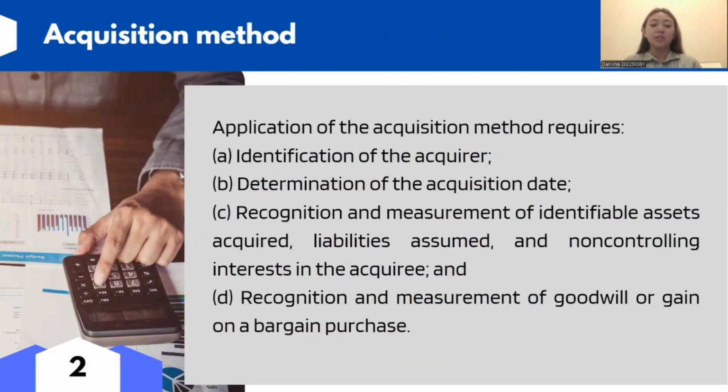Next is acquisition method. Application of the acquisition method requires, first one is identification of the acquirer. Second one is determination of the acquisition date. The third one is recognition and measurement of identifiable assets acquired, liabilities assumed, and non-controlling interest in the acquiree. And last but not least is recognition and measurement of goodwill or gain on a bargain purchase.